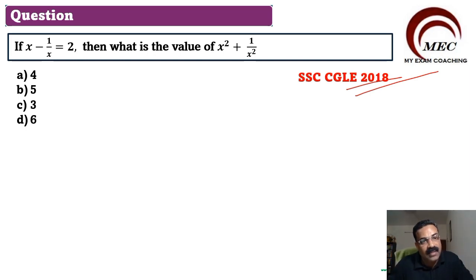Read the question, understand the question clearly, what is given, and then we will find out the correct answer, how to solve and how to approach these types of questions. You will find this type of question very, very common in all of the competitive examinations. Sometimes they may ask x square, sometimes they may ask x cube, depending upon the question, when x minus 1 by x or x plus 1 by x values are given to you, and you will have to find out x square or x cube, like that. So this is a very common question, and you can expect this type of question in all the competitive examinations.